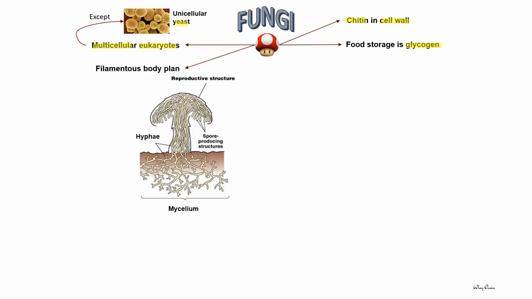Most individuals of kingdom fungi have a filamentous body plan, meaning the body is made up of many filament-like structures, which are called hyphae. Many hyphae, or in singular hypha, are interwoven in the body of a fungus. They are able to form a network-like structure called mycelium. At a certain part of the hyphae, they will develop structures called spore-producing structures or spore-bearing structures.